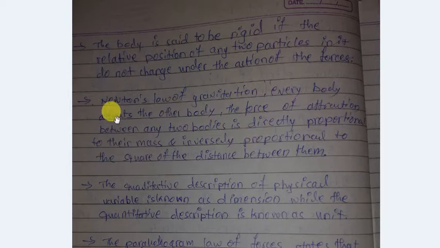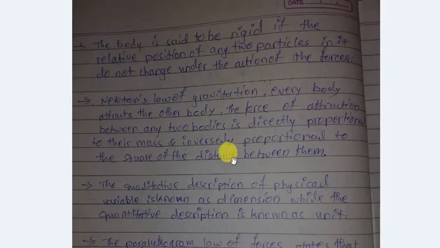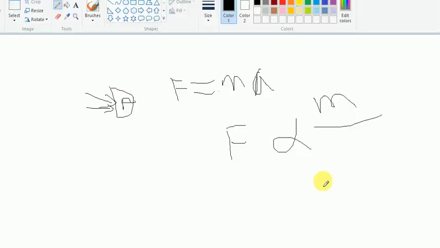If you take D as the distance, then it is the square of the distance between them.